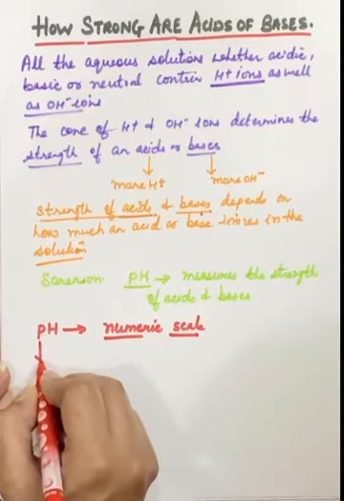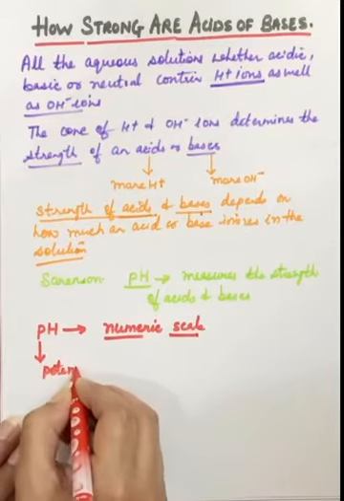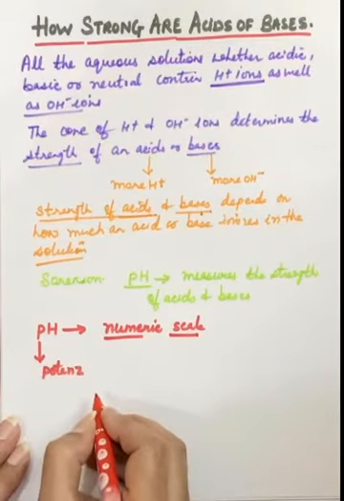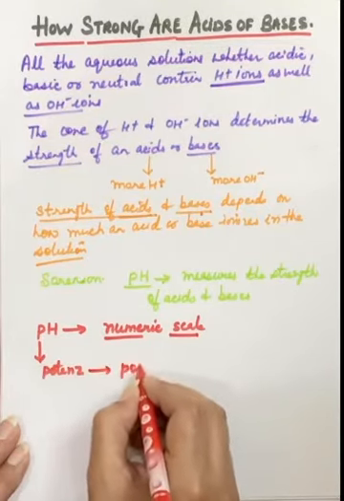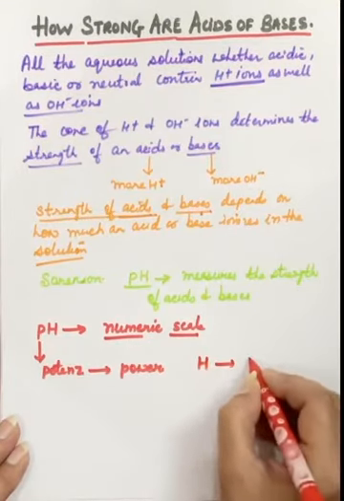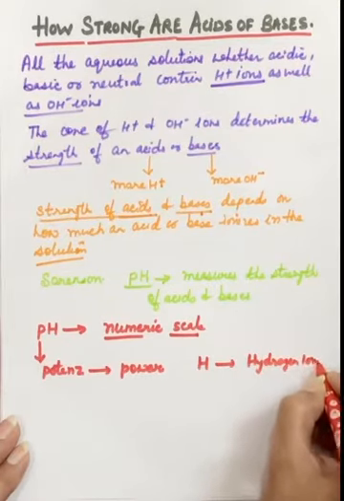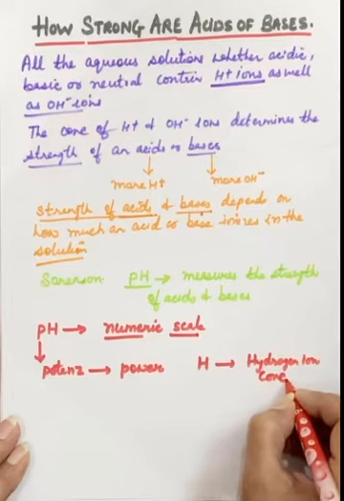In this, the P stands for a German word, potens, meaning power. And the H here stands for hydrogen ion concentration.